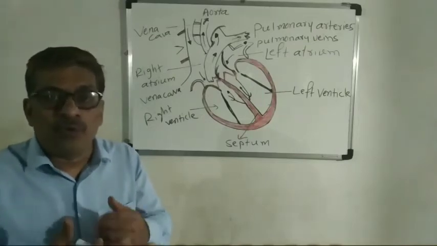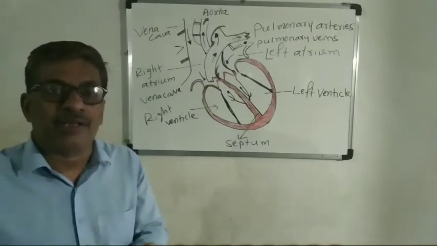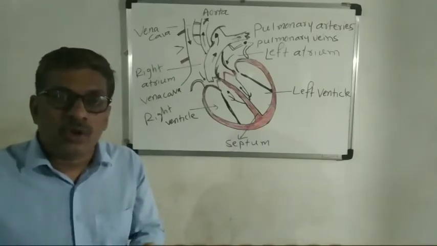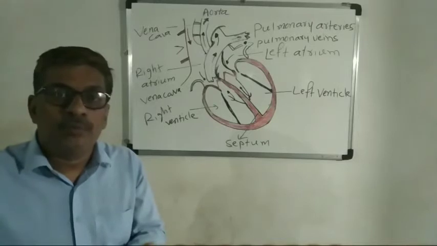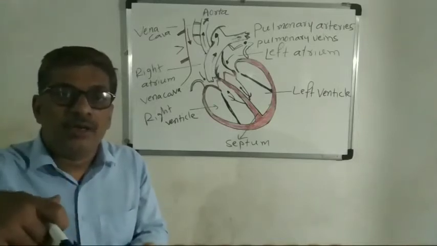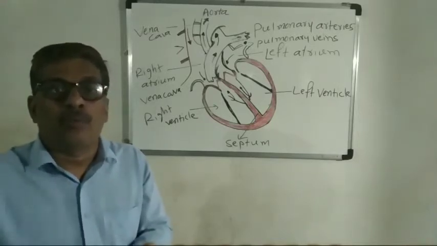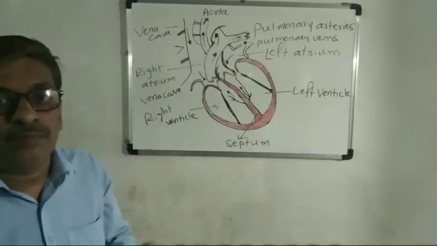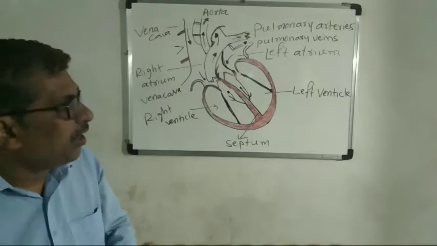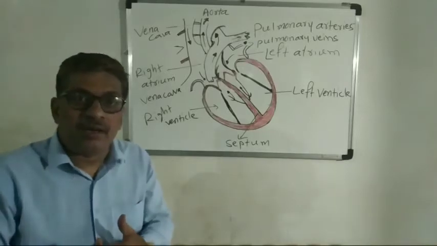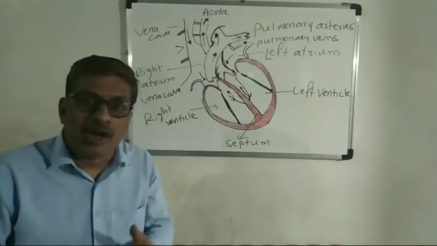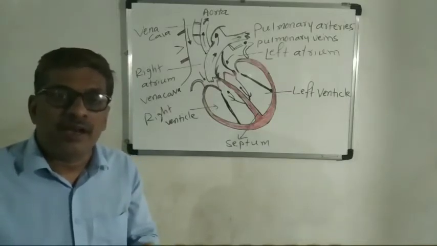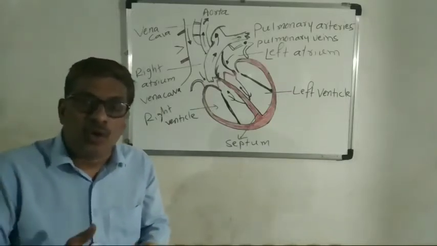Or even the food, which is mainly digested in the stomach, has to reach each and every part of our body. So this we are calling transport. Now you see that blood transports food, oxygen and waste materials all over the body.